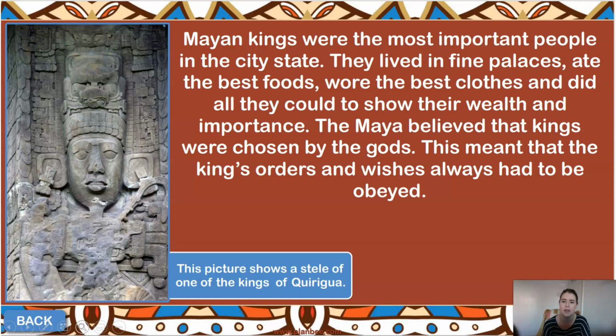Okay, now the Maya believed that the kings were actually chosen by the gods. Okay, so this meant that the king's orders and wishes always had to be obeyed, because effectively if you disobeyed, you were disobeying the laws and the rules put down by the gods. Okay, so here we have a picture of a stele. Okay, so this is the stone slab that we used to find a lot of the hieroglyphs written on, and it was one of the kings of Quirigua. Okay, so you can see all of the fine headdresses that they had, the fine jewellery, the earrings that they would have had on.